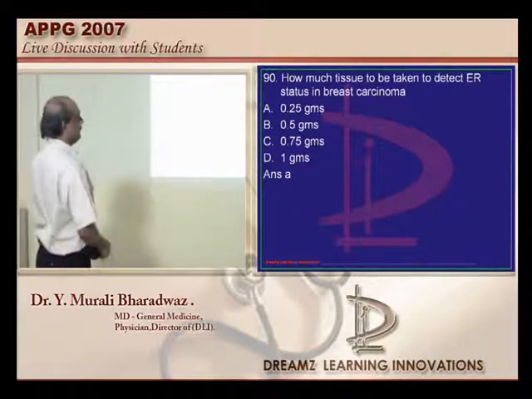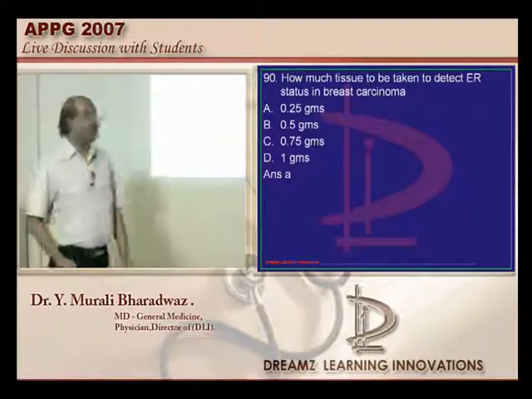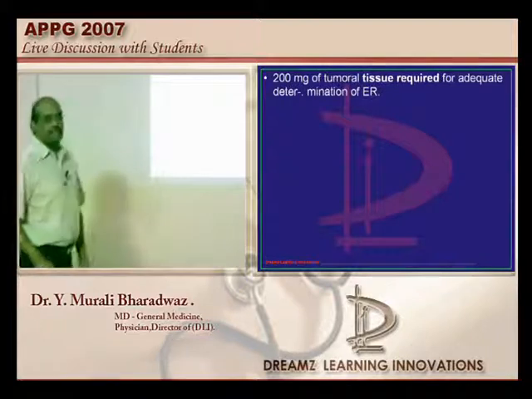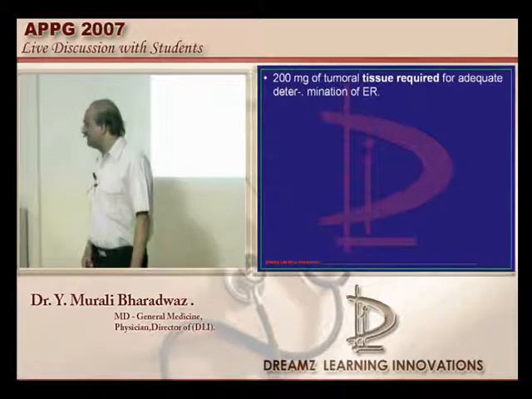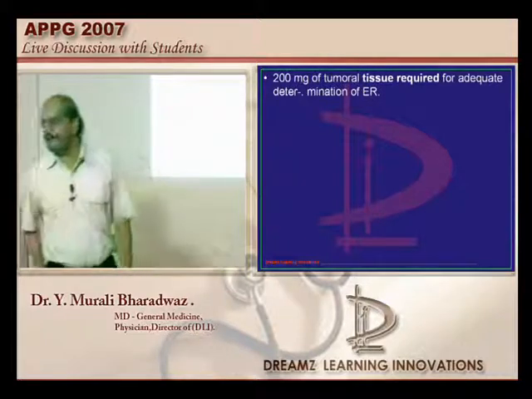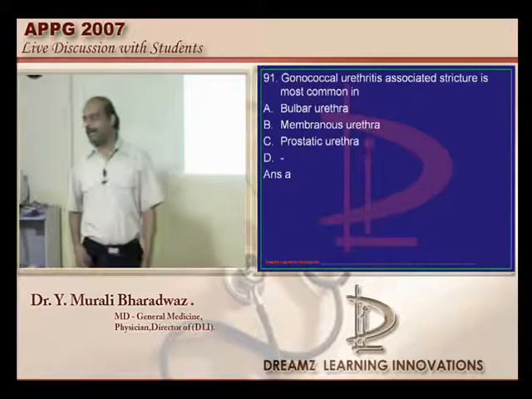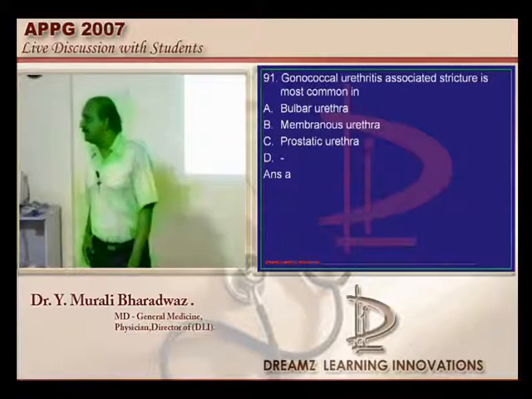So no problem. But what Pandit says is that 200 milligrams of tumoral tissue is required for adequate determination of ER status. Was 0.20 grams given? The nearest figure, let us put it as 0.25 grams. Gonococcal urethritis leads to involvement of the bulbar urethra. Now I would like to ask you a question, doctor. Is penile urethra given?